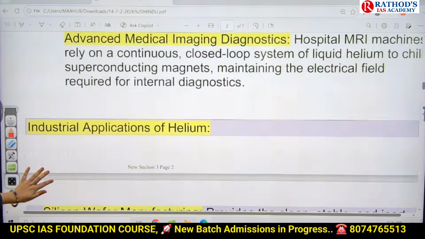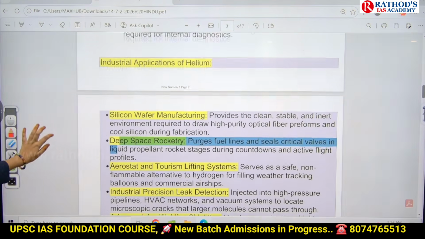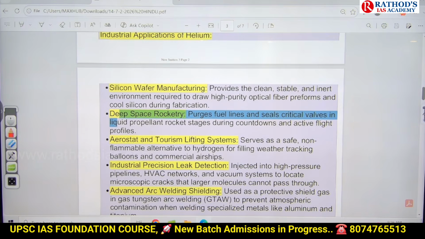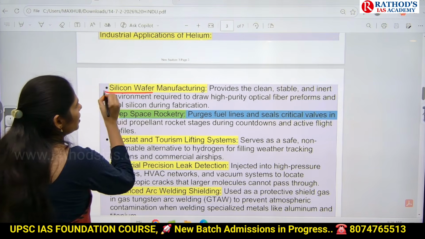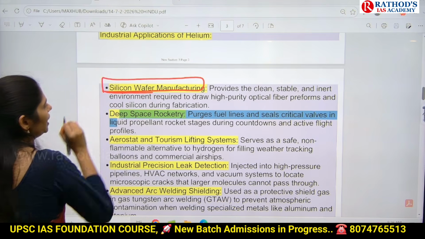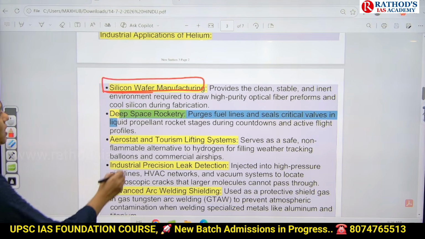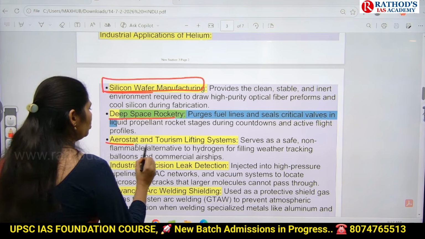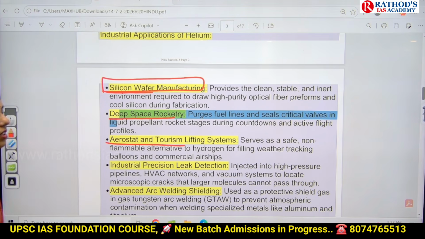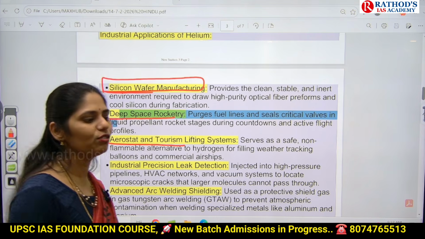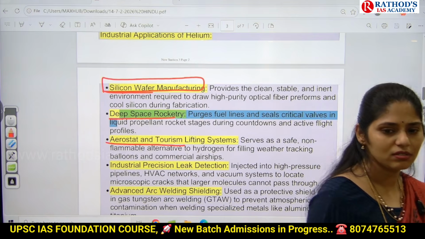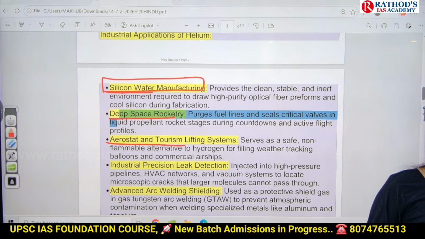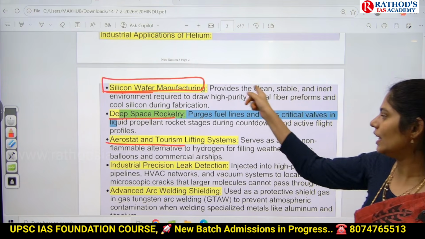If you see the applications of helium, please make a note. First one is related to semiconductors, silicon manufacturing. In this area, we use helium. And this one is in rocketry, in the aerospace industry. And next one is in aerostat and tourism lifting systems. So we will be having some lifting systems. Normally, if you are talking about weather forecasting, we will be having big balloons. Can you see that? No idea. So in that area also we use helium.